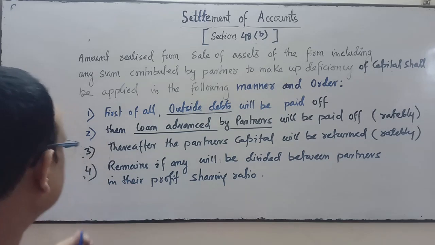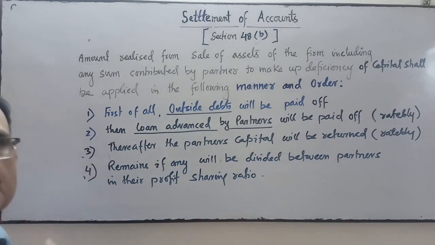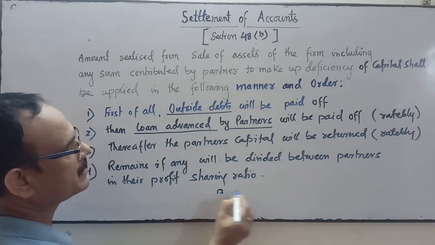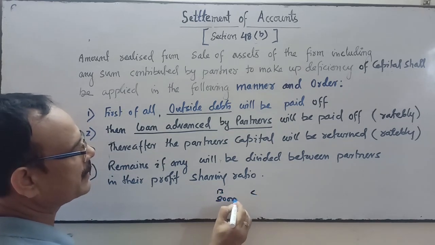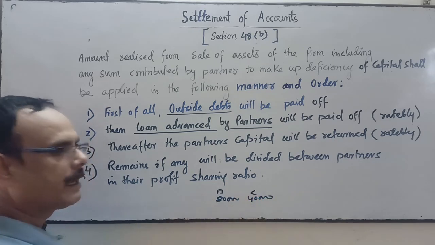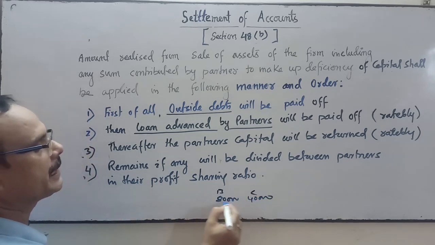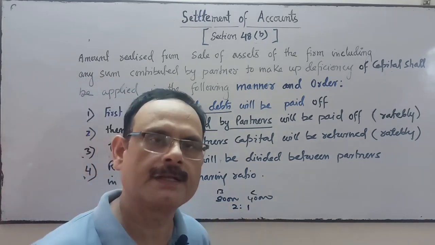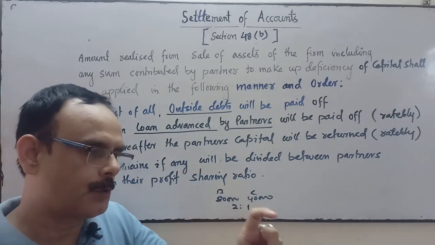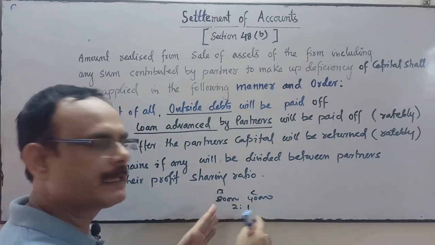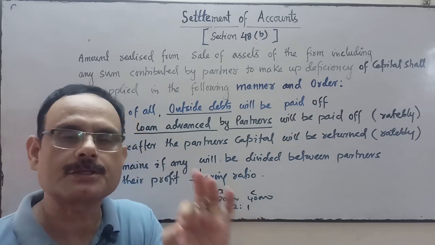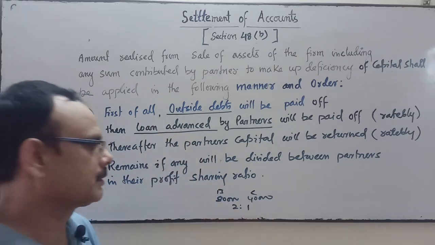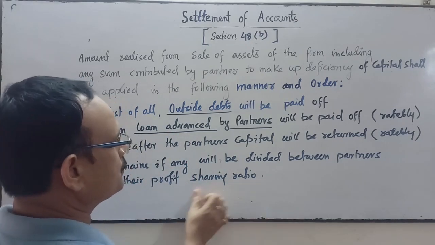As I have given the example, B's loan and C's loan are 80,000 and 40,000. So we'll pay them ratably. Ratably means in their proportion, 2:1. Whatever amount is left will be distributed between these two partners in this ratio if the amount is not enough to pay the entire loan amount. That's why ratably is used.